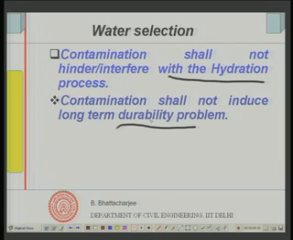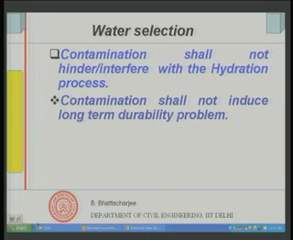Reinforcement corrosion due to chloride is a long term durability problem. The contaminant had actually induced a long term durability problem. Whereas if some sugar comes as a contaminant into the water, in the extreme case, it will interfere with the hydration process. So contaminants in water should not do either of these.